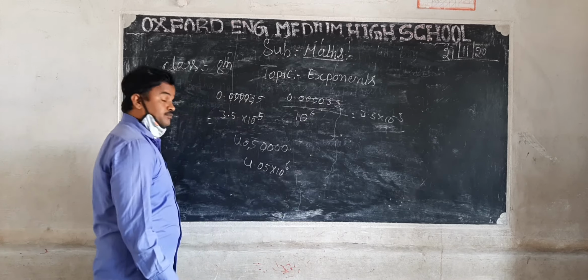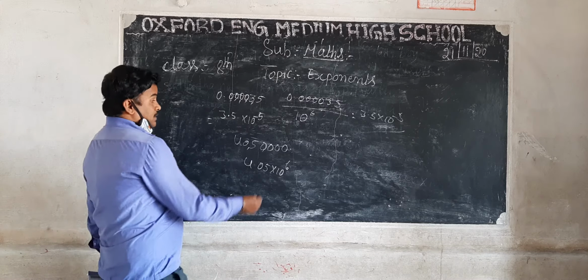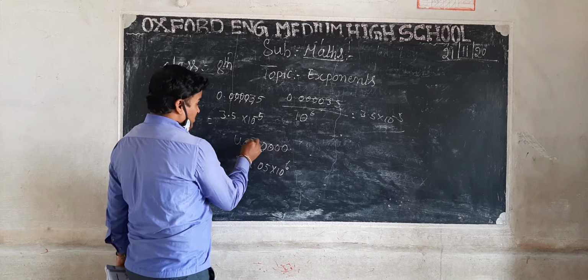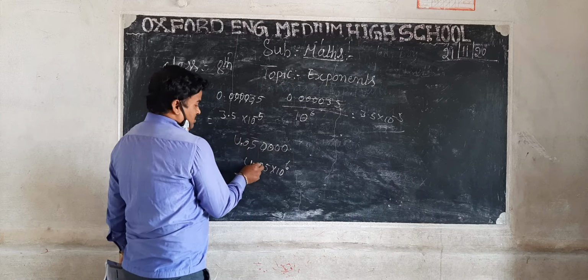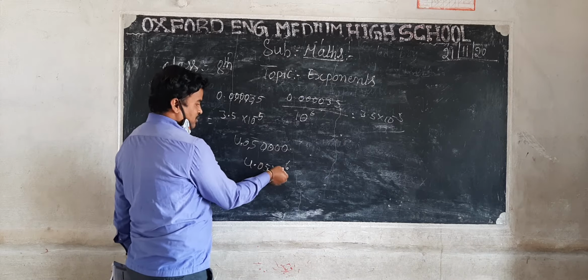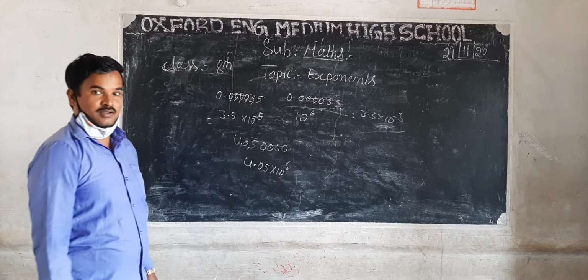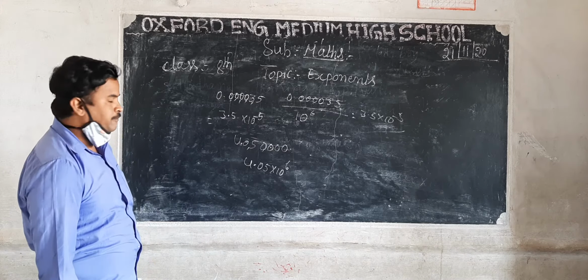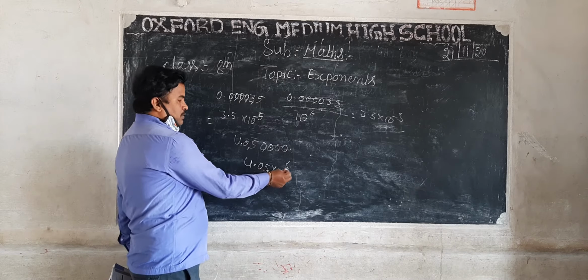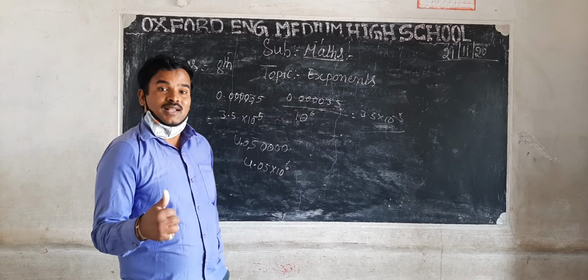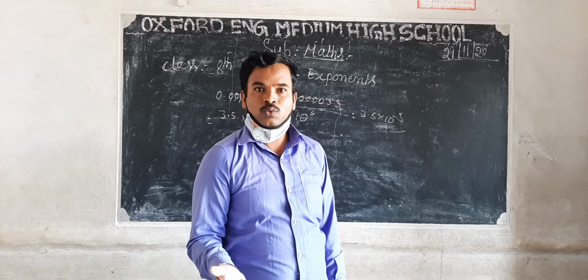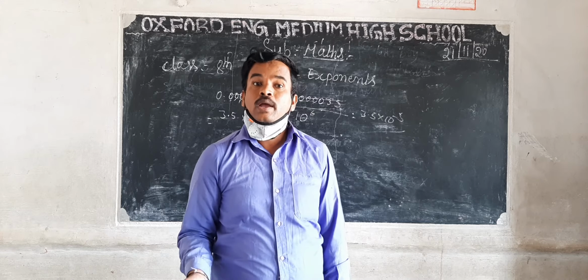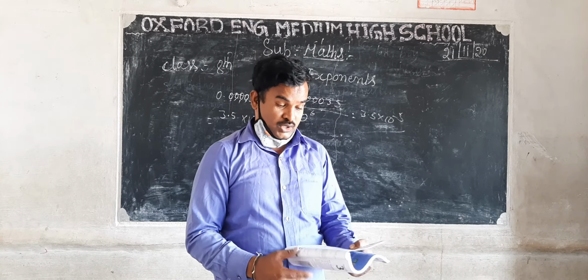How? See here, 1, 2, 3, 4, 5, 6. 4.05. That's all. 4.05 into 10 to the power of 6. Clear? So like this, you can solve some problems, and if you have any doubts, you ask me.